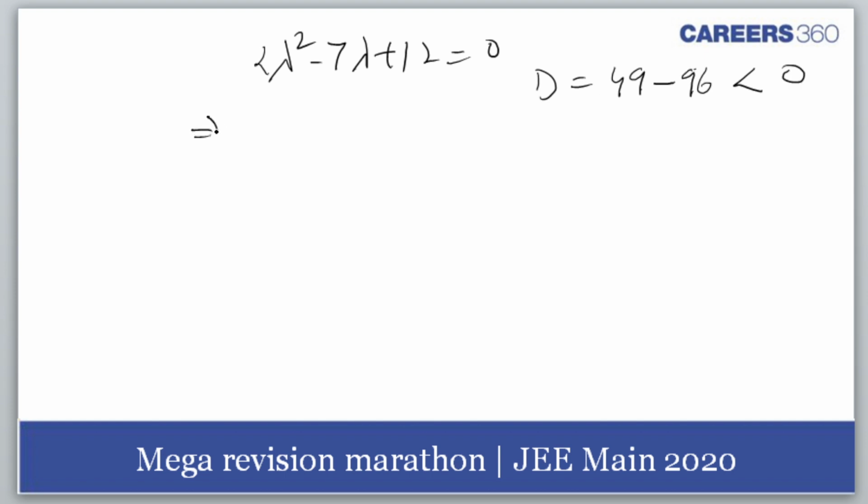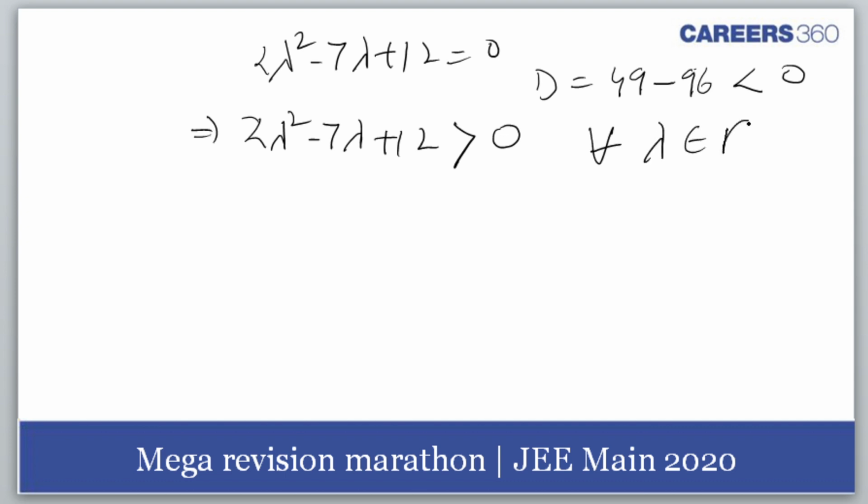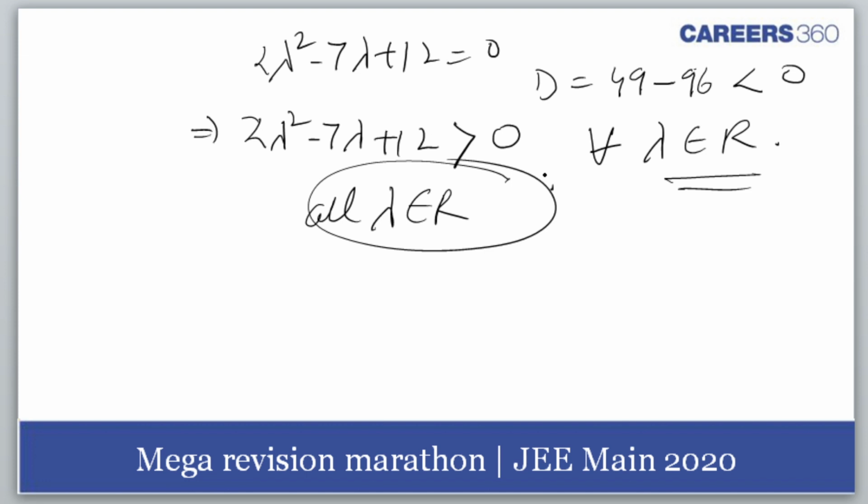So this implies 2 lambda square minus 7 lambda plus 12 is always greater than 0 for all values of lambda belonging to real numbers. So all lambda belonging to real numbers is the right answer.